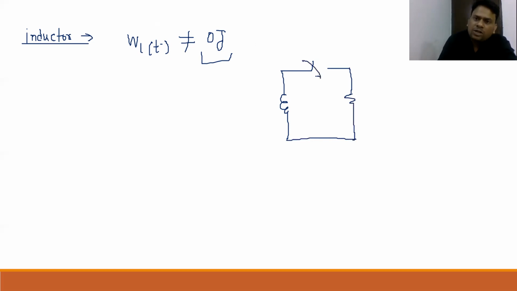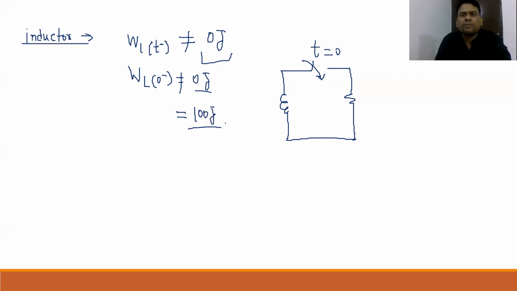And at t equal to 0, that switch is going to close. Okay, at t equal to 0. Now see, here it is t minus. So this switch is going to close at t equal to 0, and that is t minus. So we can say roughly, the energy given at 0 minus is not equal to 0 joule. Okay, or for the time being, it is roughly 100 joules.